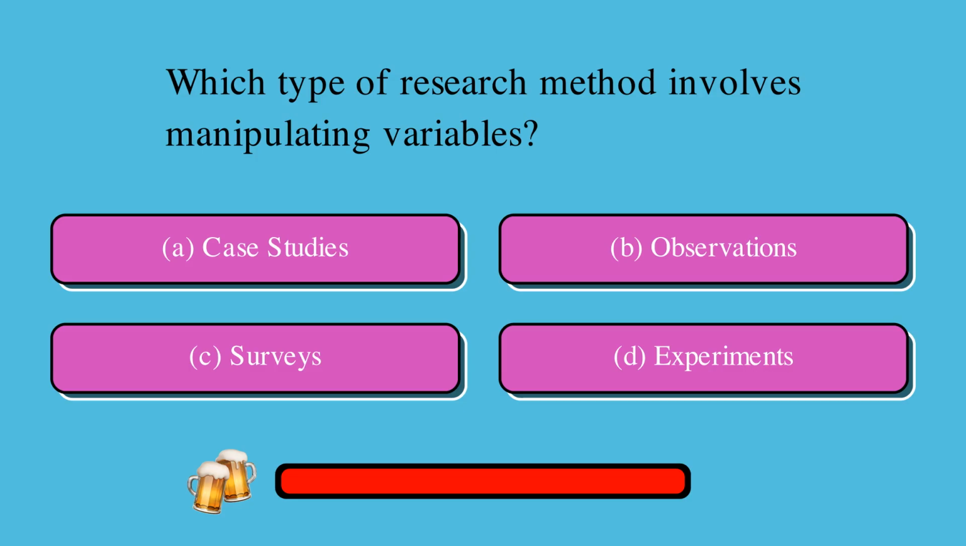Which type of research method involves manipulating variables? Is it A, case studies, B, observations, C, surveys, or D, experiments? The correct answer is D, experiments.